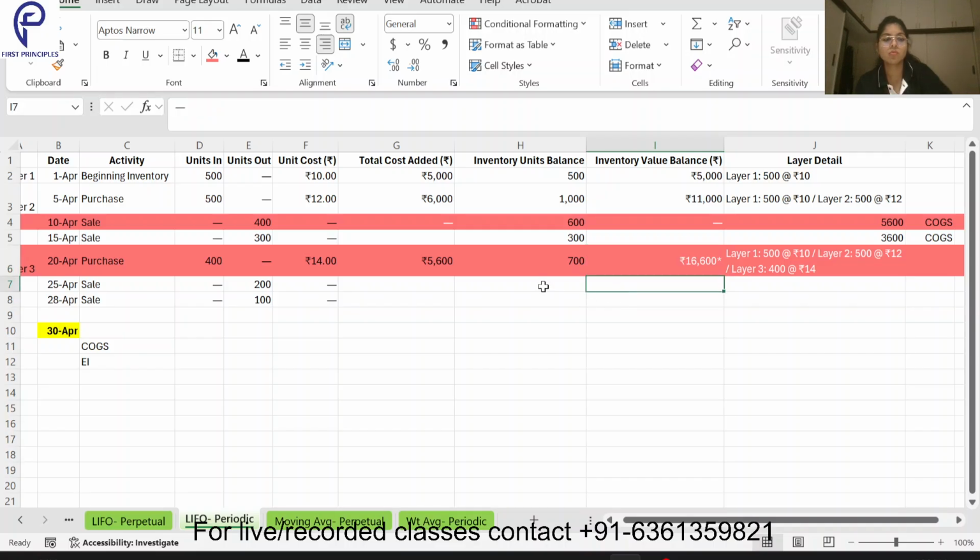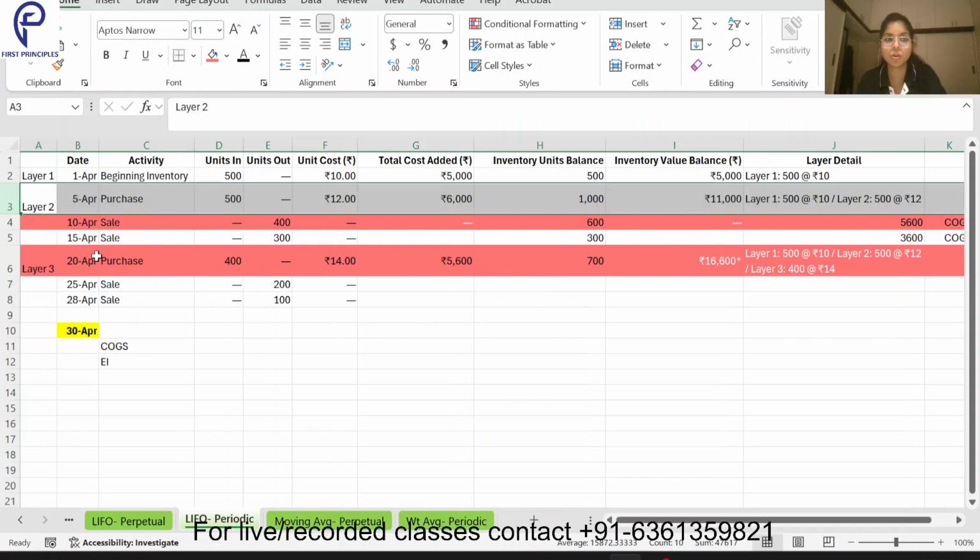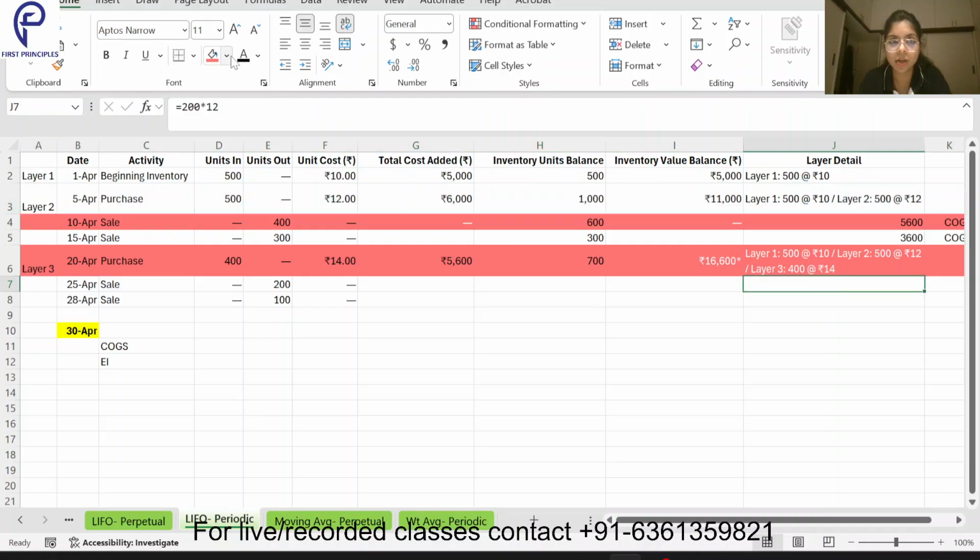Now when I am talking about sale on 25th of April, I am selling 200 units, and which is the last in after this? Last in is this layer 2, because layer 3 is already exhausted. So from layer 2, 200 I am selling at the rate 12 each, so 2400. So this will be my cost of goods sold.